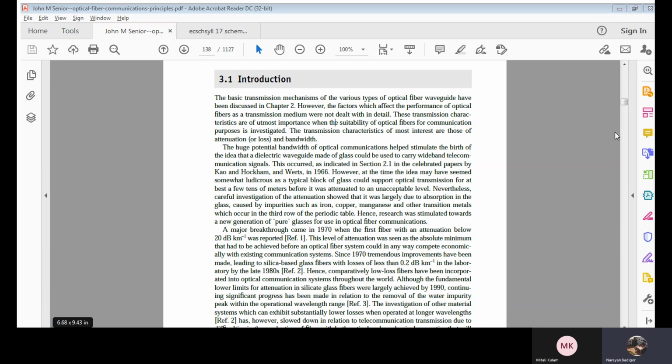Now, what exactly we'll be studying here are the different types of losses, that is attenuation loss, then material absorption losses, then linear scattering loss, non-linear scattering losses, then bending losses, then dispersions, and we'll be studying different types of dispersions in detail.